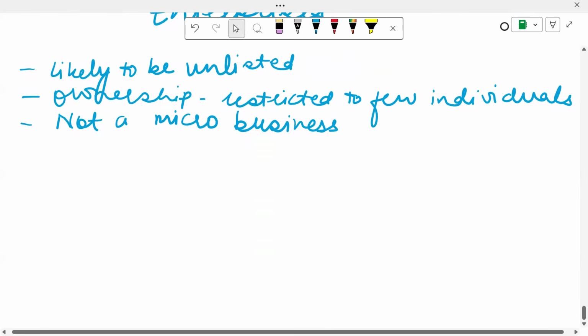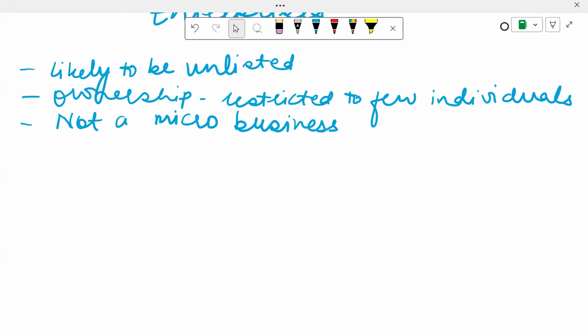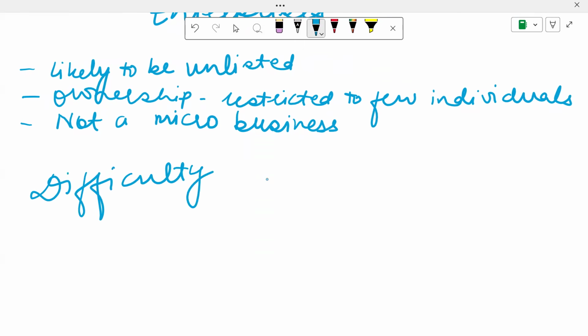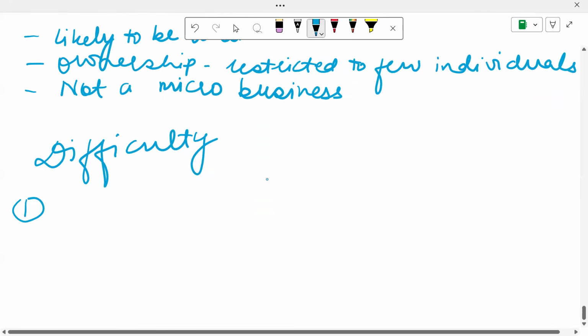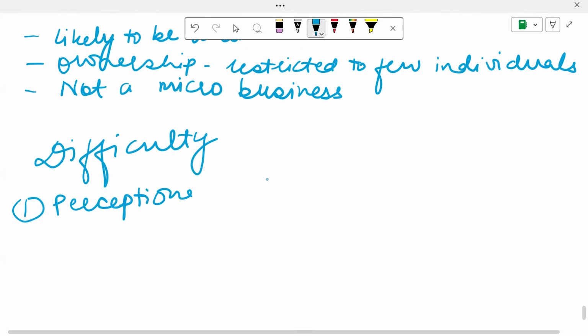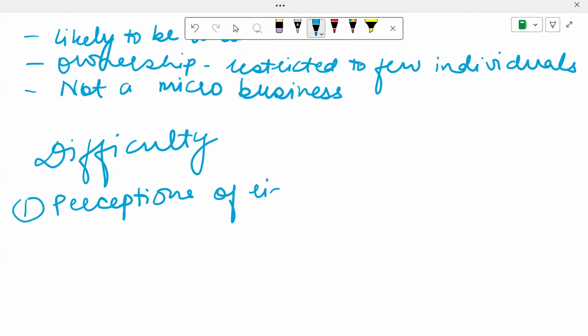Now in this chapter, since we're talking about equity, SMEs find it difficult to raise finance. Why do they face a difficulty in raising finance? Number one, it's because of the perceptions of risk and uncertainty. SMEs have a general perception that they will be risky companies because these are small businesses. No matter how well they are doing, something unpredictable can happen because of which they might make losses.